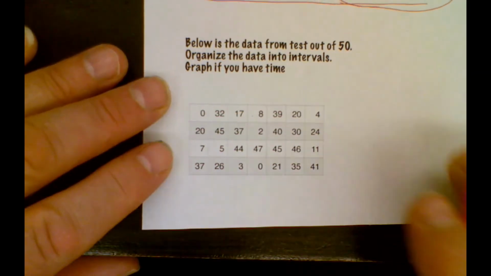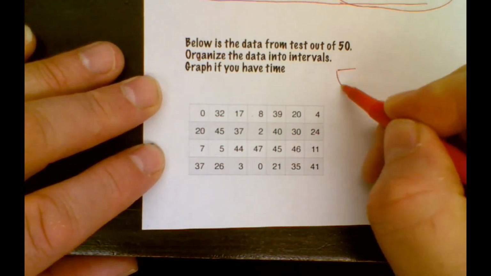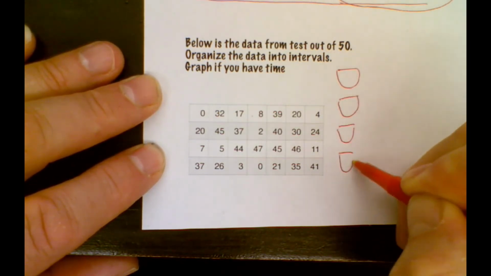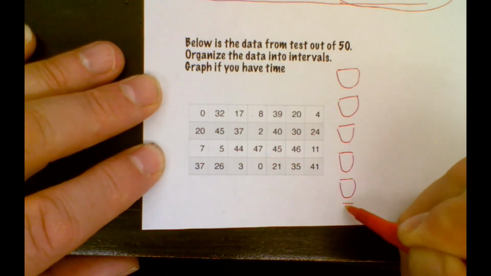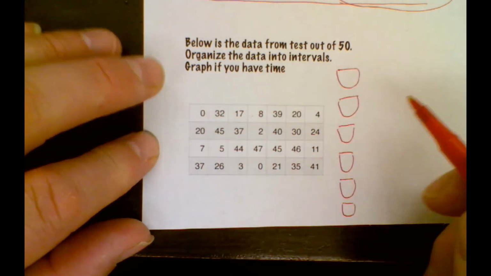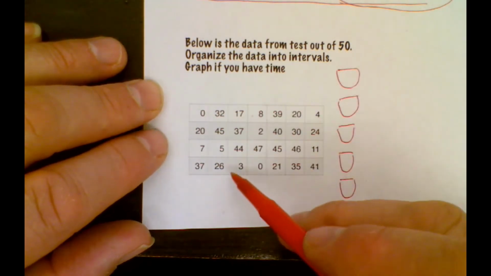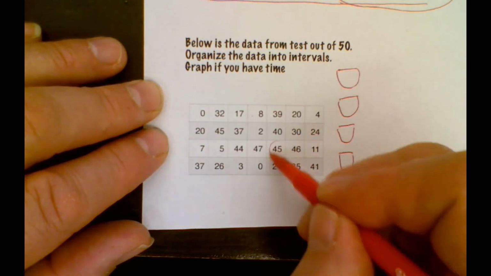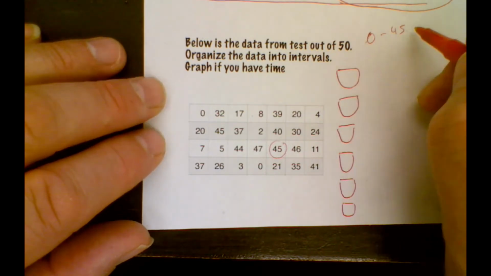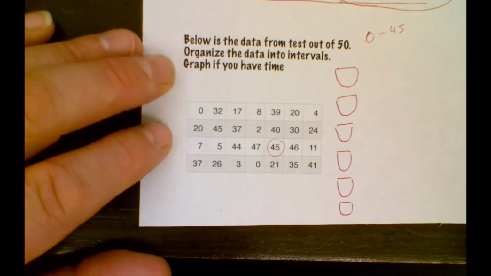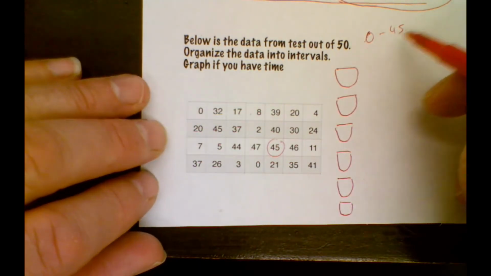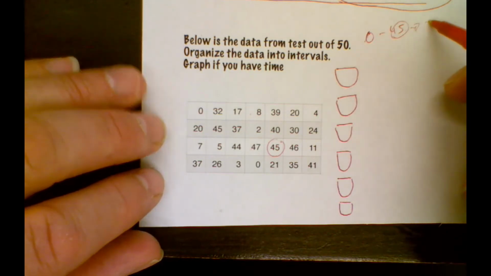And for intervals, I like to think of the idea of pots. I'm going to draw some pots here, and those pots are all going to hold the data from different intervals of values. Now this goes up to 50, so the range is from 0 to close to 50. 45 looks like the biggest number, so 0 to 45. I like to think of it as I want to make about 5 or 6 pots for all the information to go. Because I'm going up to 45, let's just pretend it's 50.